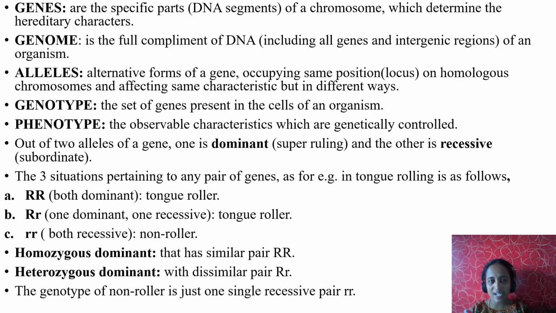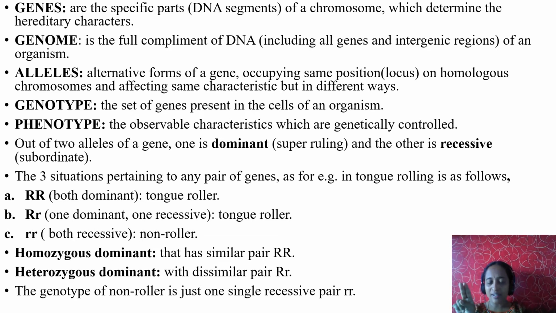So alleles are alternative forms of a gene present occupying the same position in a chromosome. What type of chromosome? A homologous chromosome. Homologous chromosomes in the sense similar chromosomes, similar both in shape as well as size, and affecting the same character. What character is it? Hair character. Either the hair is straight or curly, but both are characteristics of what? Hair. So it affects the same characteristics, but in how many ways? Two different ways. Got it now?